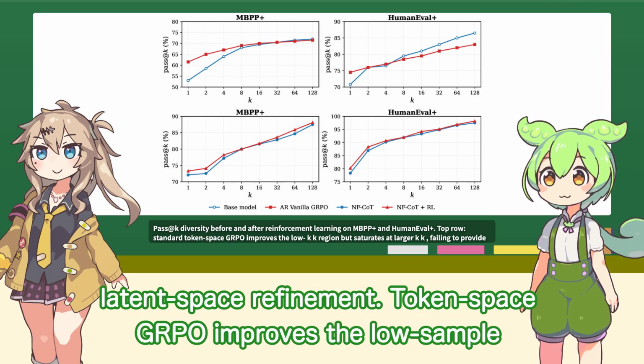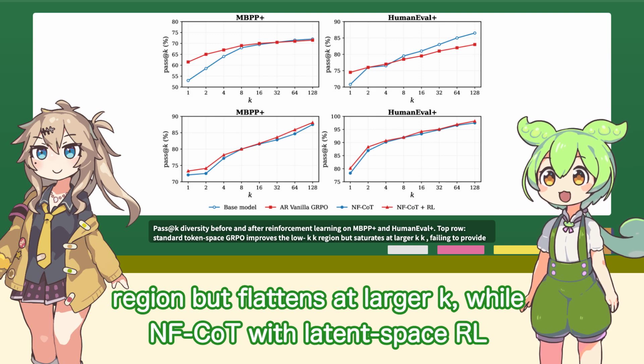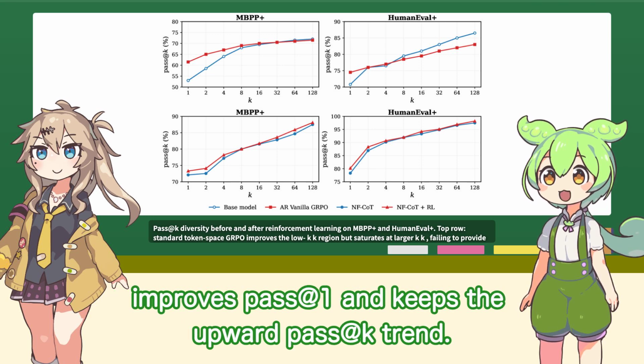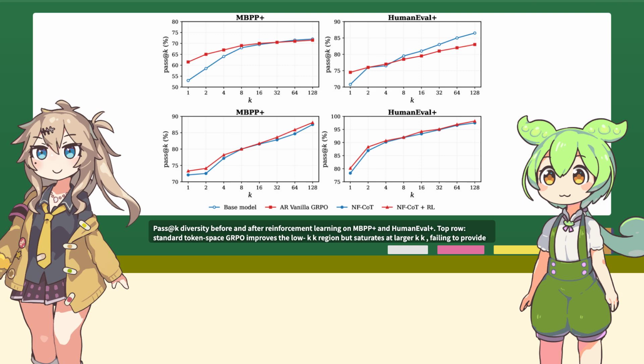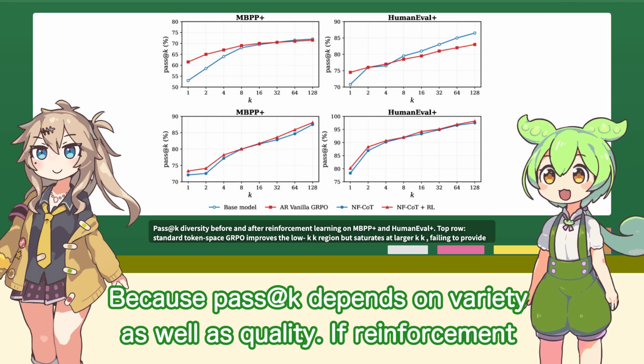Token-space GRPO improves the low-sample region but flattens at larger K, while NF-Code with latent-space ARL improves pass@1 and keeps the upward pass@k trend. Why does preserving the large-k trend matter? Because pass@k depends on variety as well as quality.